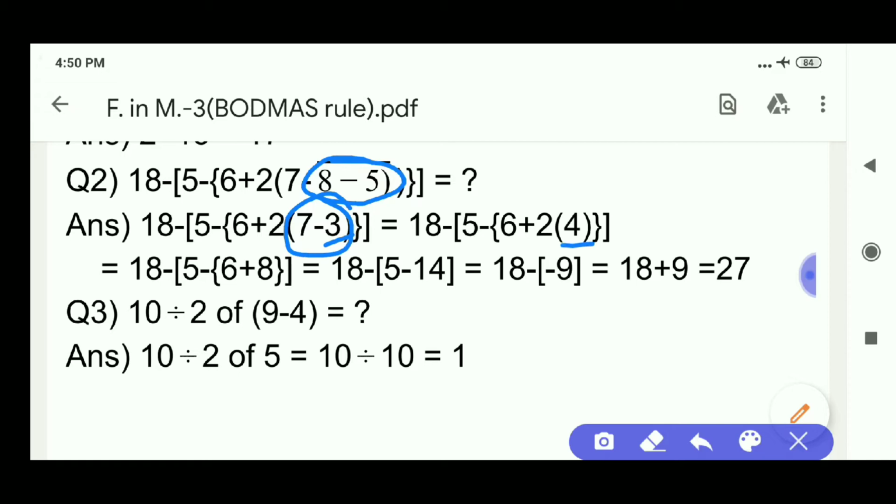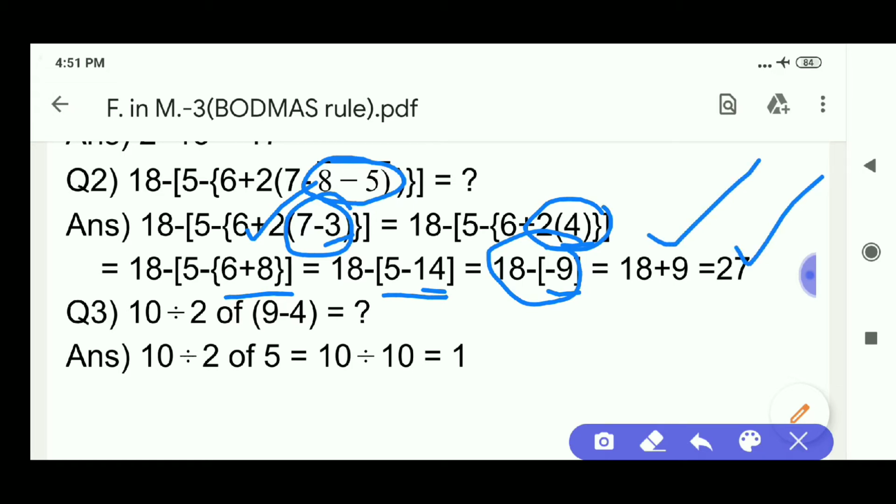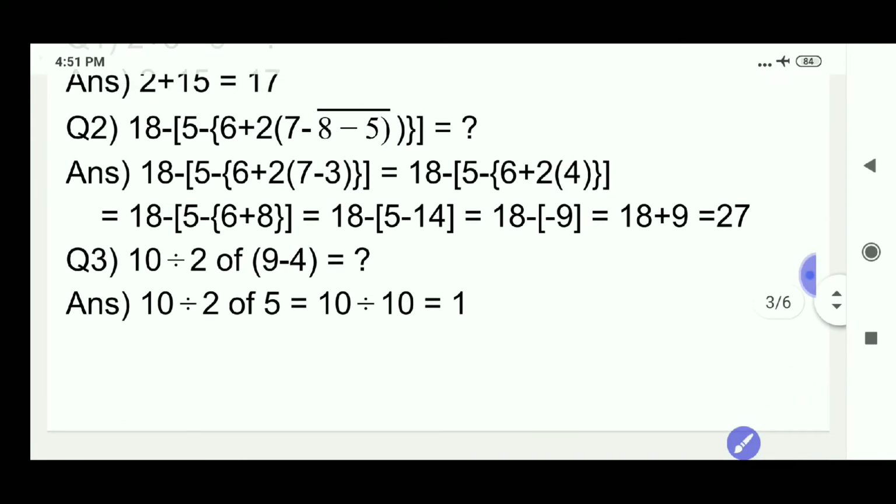Now we have to simplify which is in the flower bracket. Now it becomes 6 plus 2 into 4 is 8. Next, 6 plus 8 is 14. Now almost all we finished. 5 minus 14 is minus 9. 18 minus minus 9 is 18 plus 9. It is 27.